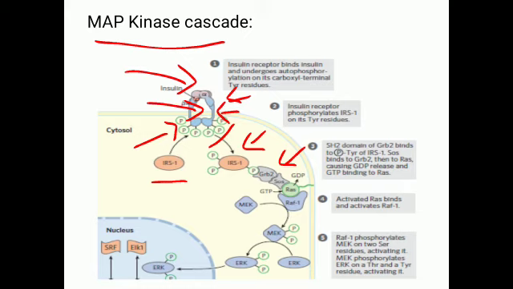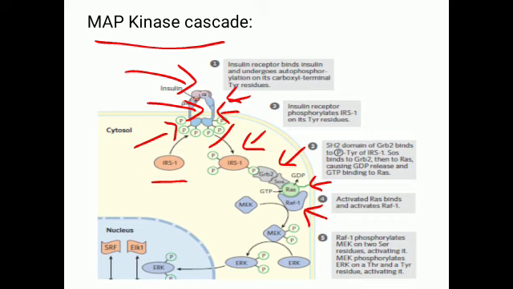Once this SOS attaches, it is going to exchange GDP with GTP in the monomeric G protein, which is the RAS. So RAS bound with GTP gets activated, and once it's activated, it is going to phosphorylate the RAF1.